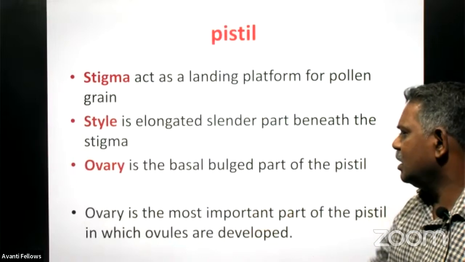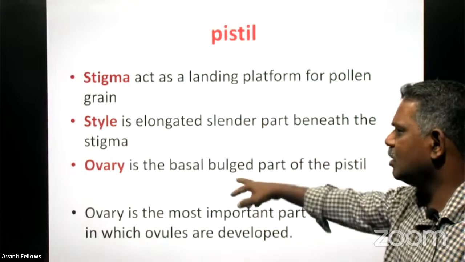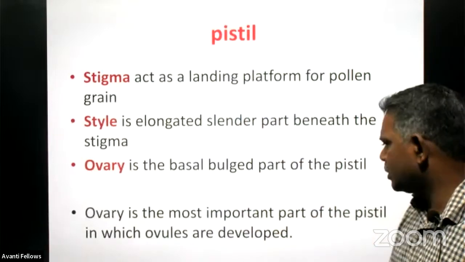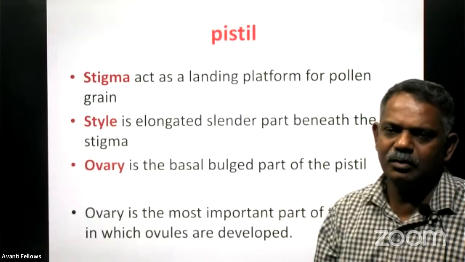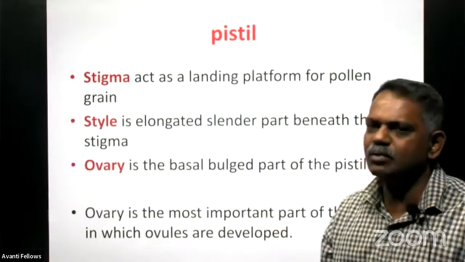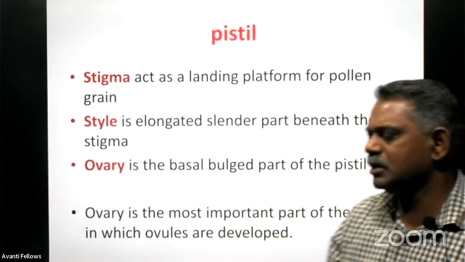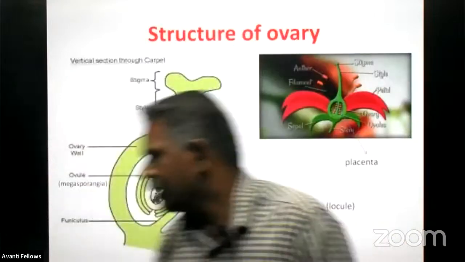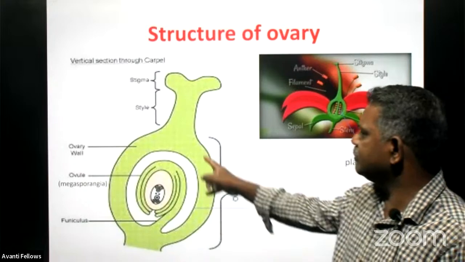And the ovary is the most important part. Among these three, the ovary is the most important part of the pistil, in which ovules are developed. You know, the ovule is the real female reproductive gamete, the megaspore, that is getting developed in the ovary region only. Right. This is the structure of the ovary.